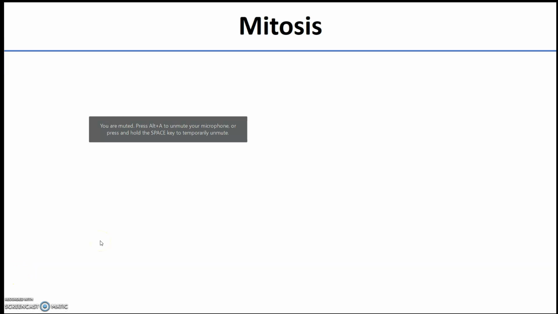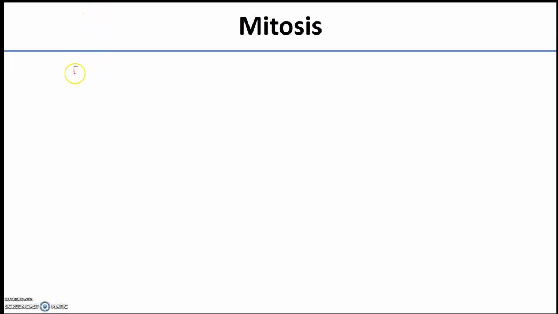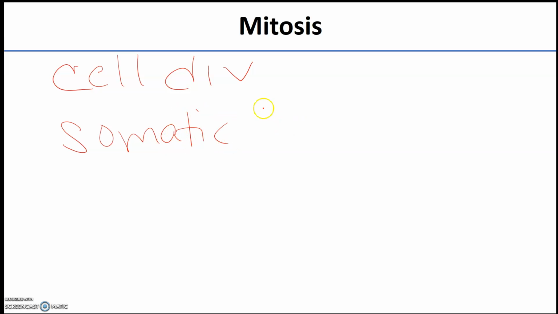What can you tell me about mitosis? It's a type of cell division. We should know that, yes. We know from the other slide that somatic cells use it, and to a degree, germ cells.